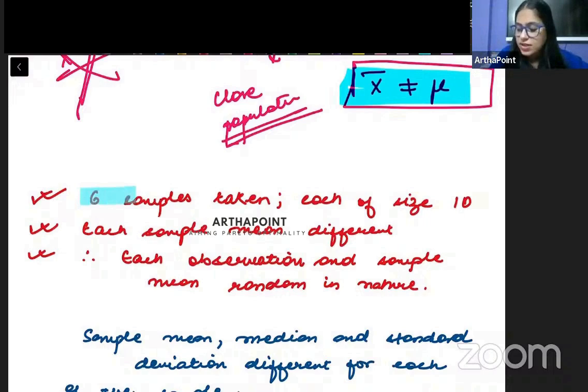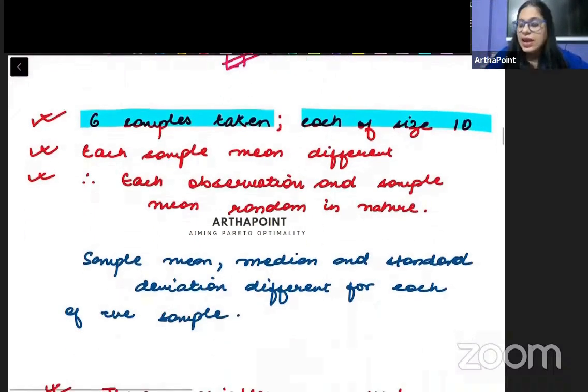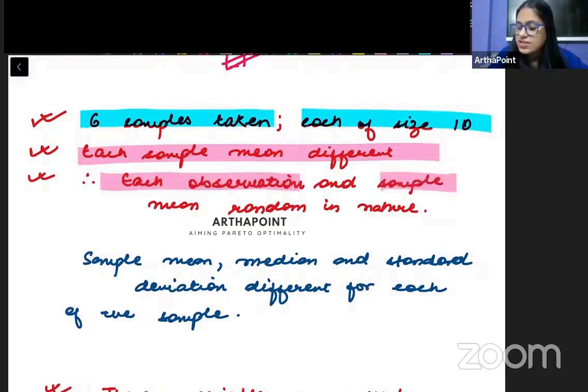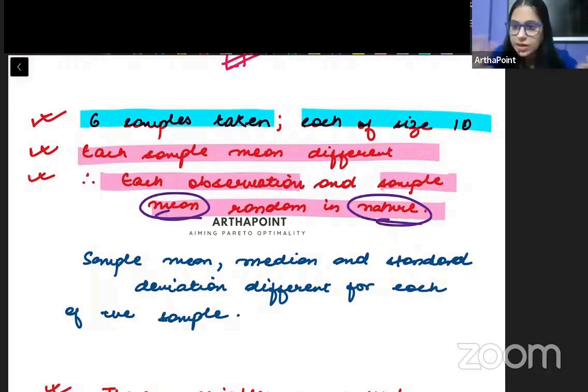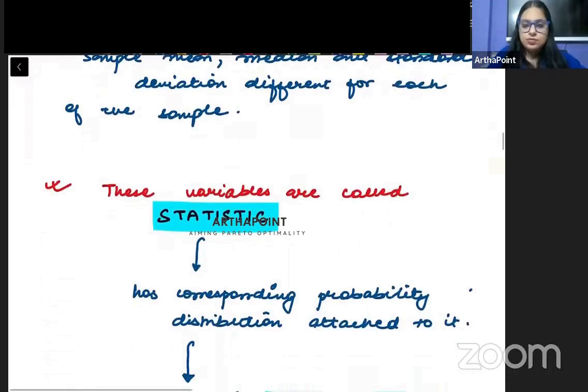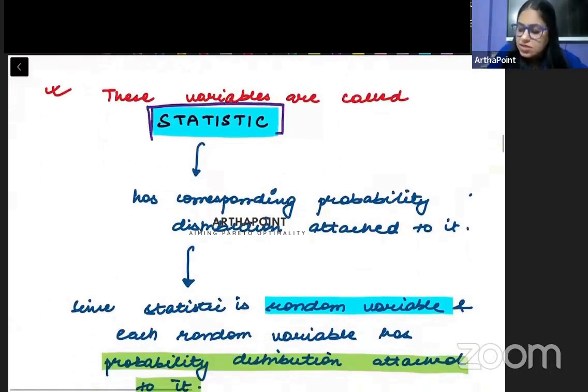First of all, मैंने आपको बता दिया कि इस example में we are taking 6 samples, हर एक का size 10 है. And I have shown to you that each sample has a different mean. And I have shown you that each observation and sample mean are random in nature. तो ना ही सिर्फ sample की observations randomly आ रही हैं, but sample का जो mean है वो भी random in nature है. That is also random in nature. क्लियर? ठीक है बेटा.